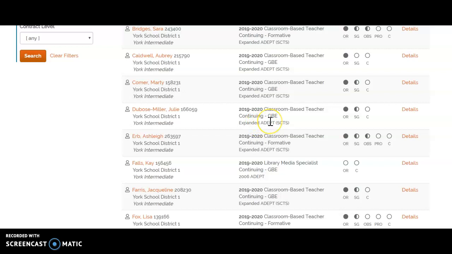She is continuing GBE, which means she will go through the regular orientation. She has to create a SLO, or a student learning growth objective, creating a goal for that particular class or subgroup within a class, and trying to strive for a percentage and see if our teaching methods work in order to raise the achievement rate of those students within that group, that class, or that subgroup.